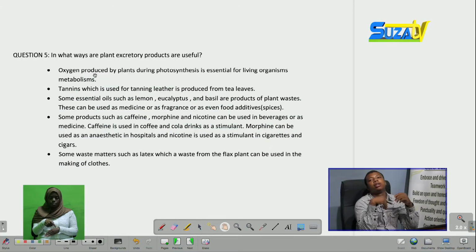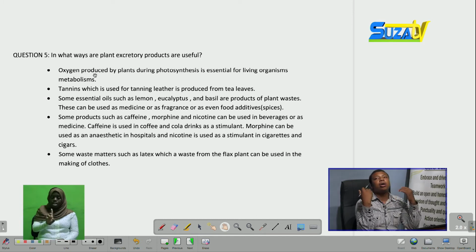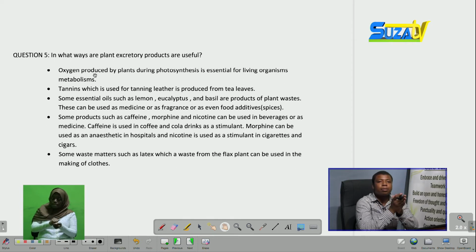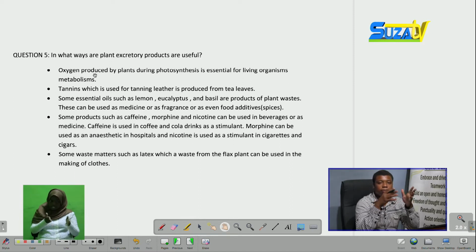And our final question for today states: In what ways are plant excretory products useful? A question like this requires a person to mention the advantages of plant excretory materials. We know that plants excrete materials as they are living organisms. These products of excretion are harmful to plants, but they are very useful to other organisms.